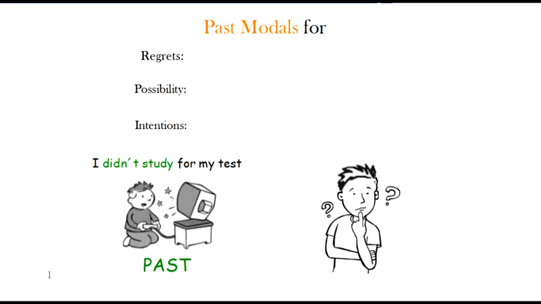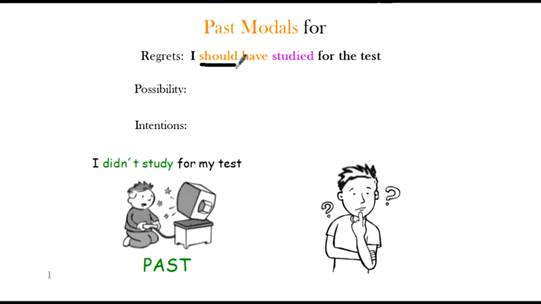Okay, guys, so let's review the two types of grammar we saw today. Now we have the past modals, and we have past modals for regrets, possibility, and intentions. So if we remember, he's thinking about the past, he didn't study for the test, and he's thinking about a regret. And he says, I should have studied for the test.